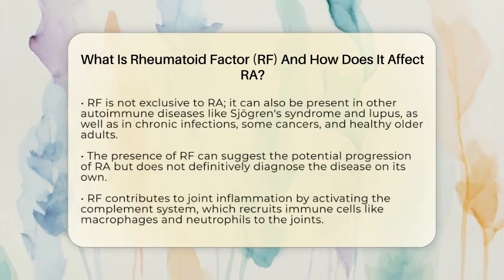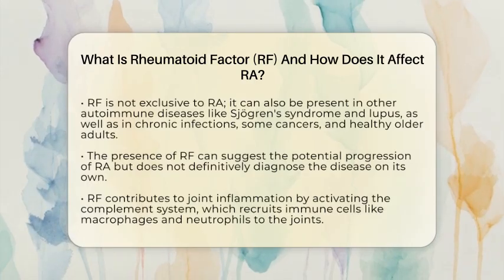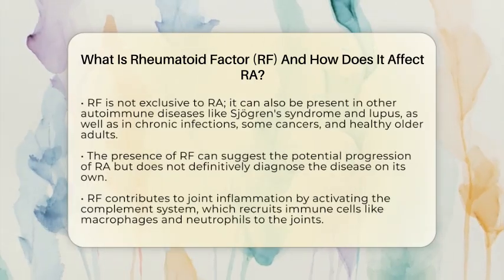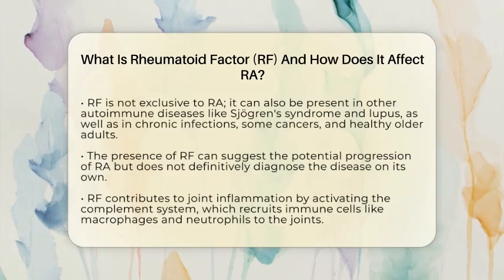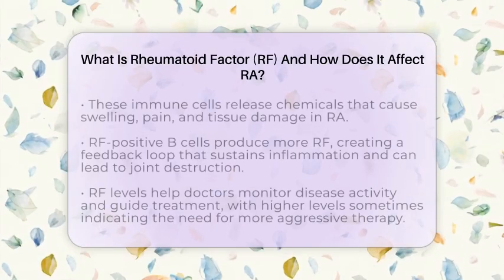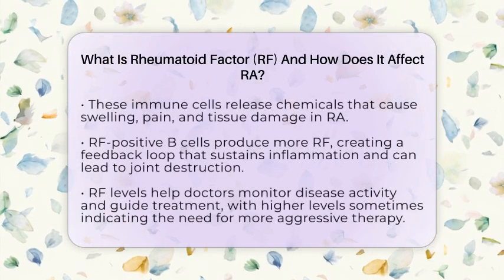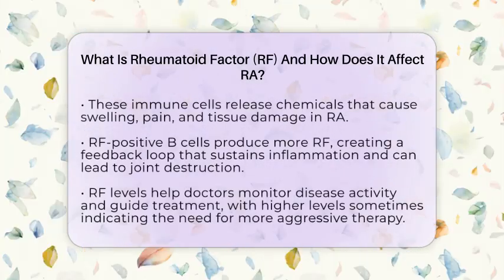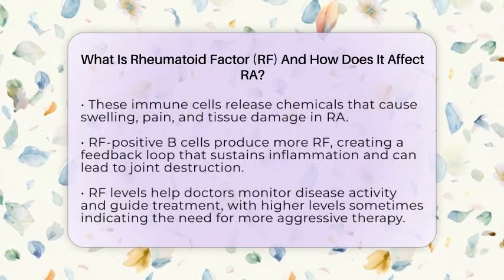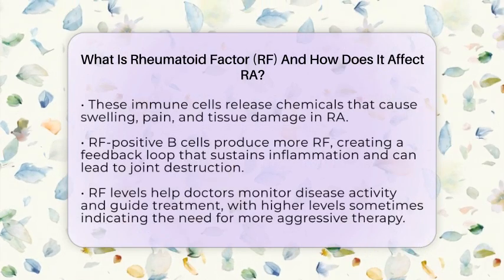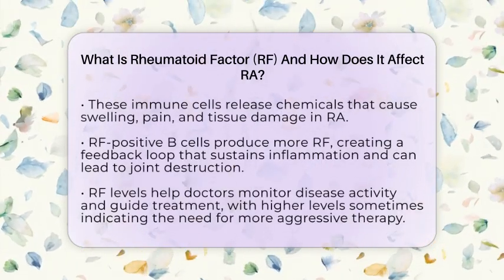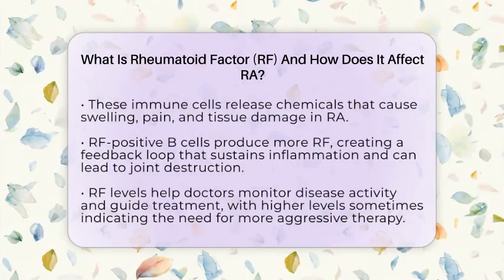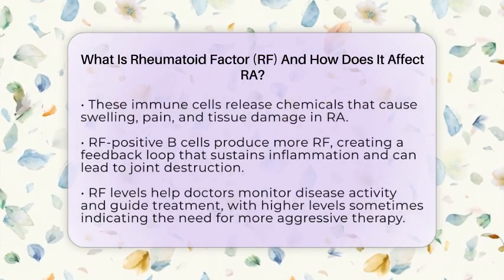Now, let's talk about how RF actually influences rheumatoid arthritis. When RF binds to IgG antibodies, it forms immune complexes. These complexes activate a part of the immune system called the complement system. Activation of this system leads to the recruitment of immune cells like macrophages and neutrophils into the joint tissues. These cells release chemicals that cause inflammation, swelling, and pain.